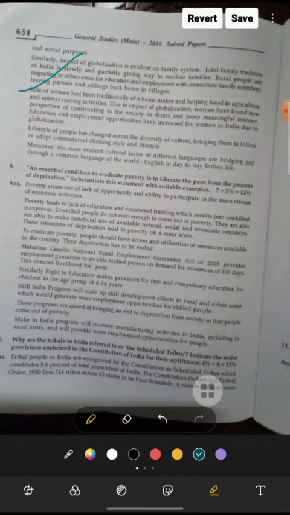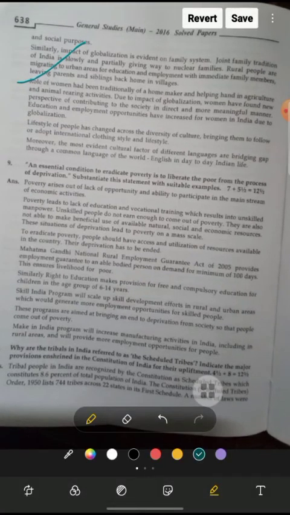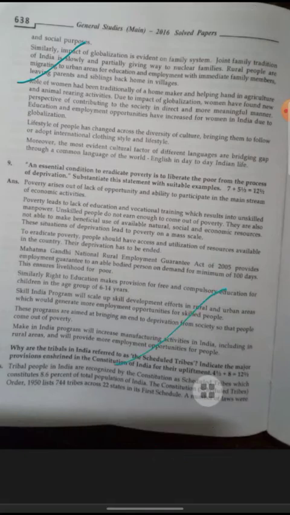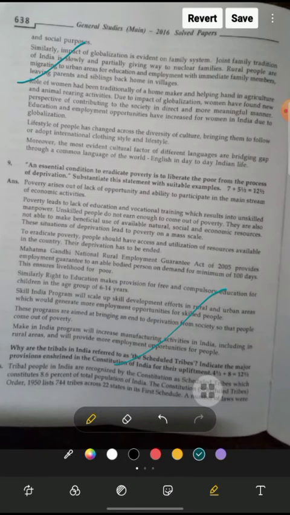Next question: the essential condition to eradicate poverty is to liberate the poor from the process of deprivation. Substantiate this statement with a suitable example. So what should we describe about poverty? Poverty arises from the lack of opportunity and ability to participate in the mainstream of economic activity. We don't have the opportunity to participate in the mainstream. That's why we are poor.